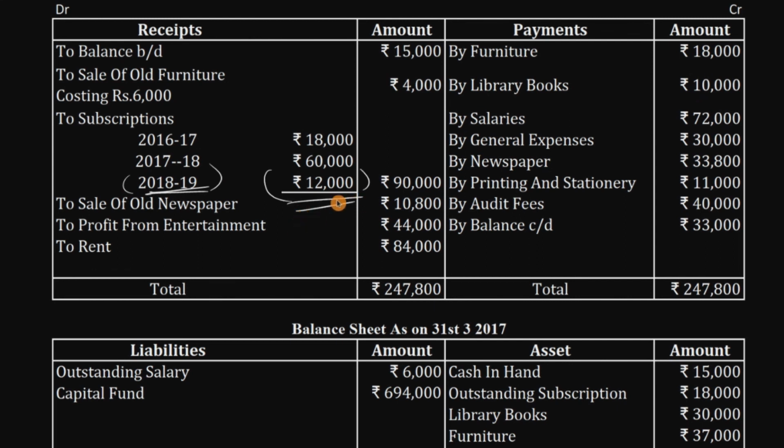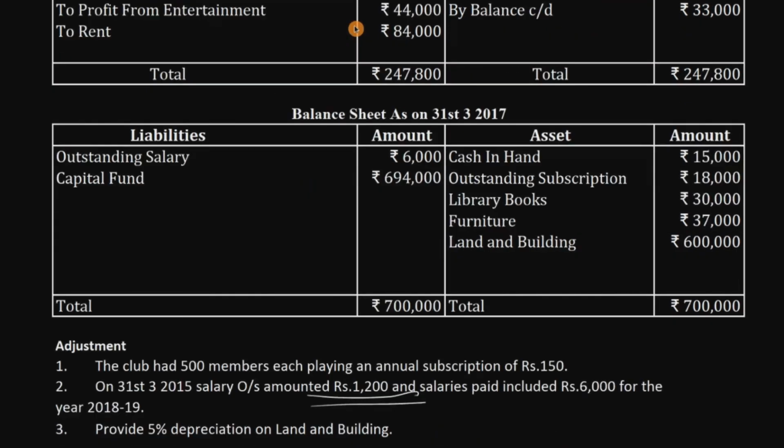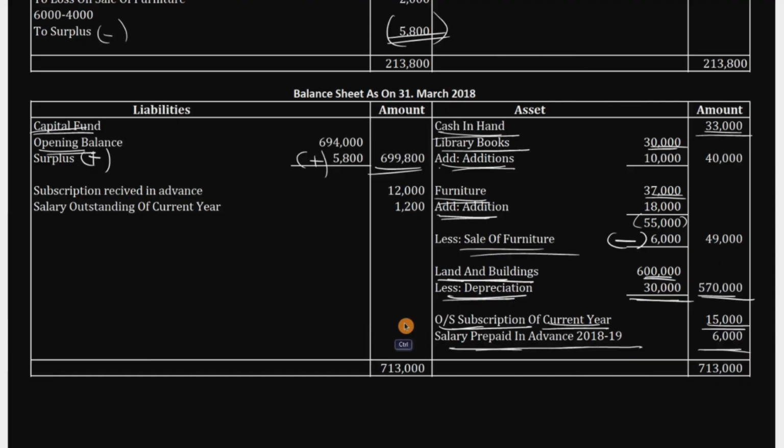Actually this amount is received in this year. So any income which is received as an advance is considered as liability. So post this subscription, and the other item is salary outstanding. Come back to the liability side of this year balance sheet. Subscription received in advance, 12,000 rupees.